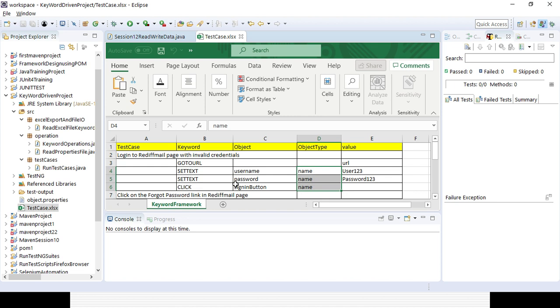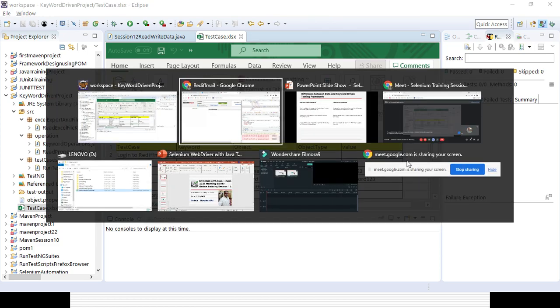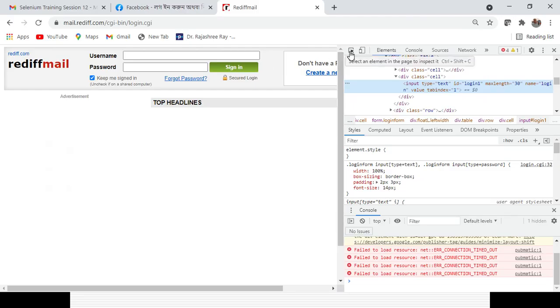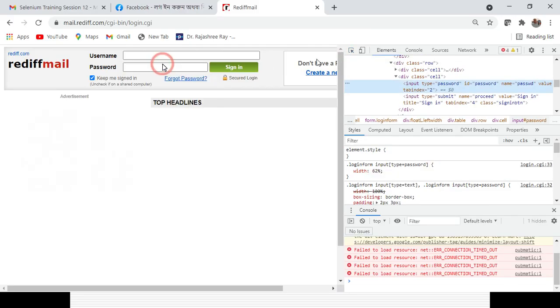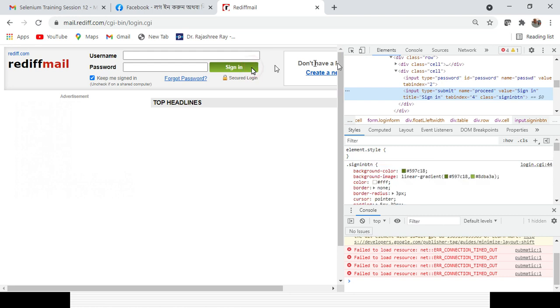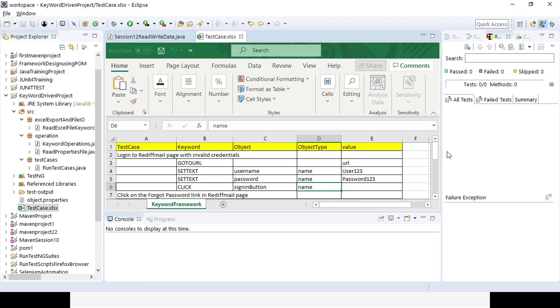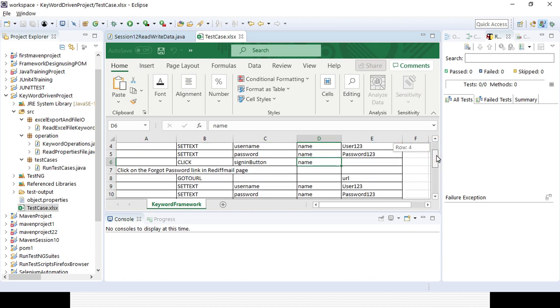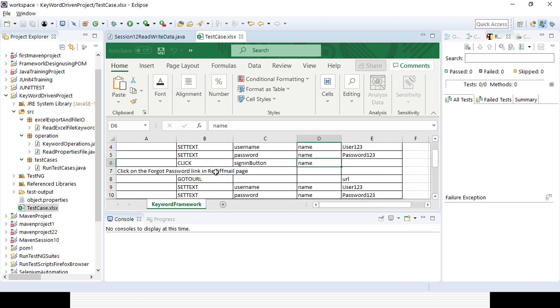For the sign in button, as it is a button or link, I need to click it. So my keywords are go to URL, set text and click. The sign in button I also want to read with the help of name. Similarly the password I can read with the help of name. You can see the name is proceed. The next test case is to click on the forgot password link in the Reddit page.